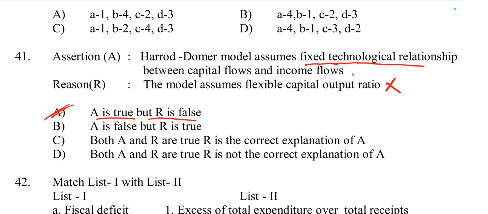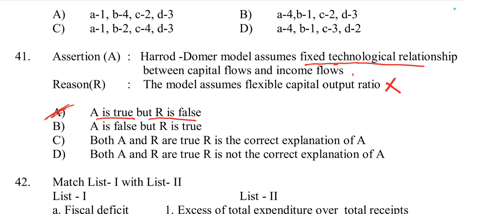How? The model does assume a fixed technological relationship between capital flows and income flows. This means it assumes a constant capital output ratio, so the assertion is right. The reason says the model assumes a flexible capital output ratio, but rather it assumes a fixed ratio. So the reason is false, because the model assumes a fixed capital output ratio, not a flexible one. So option A is right.